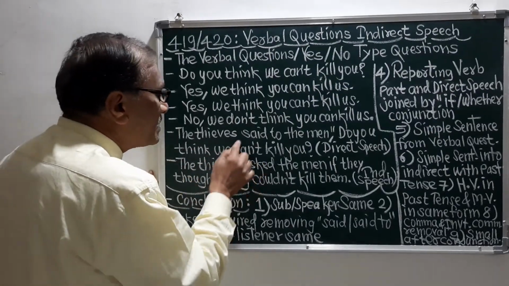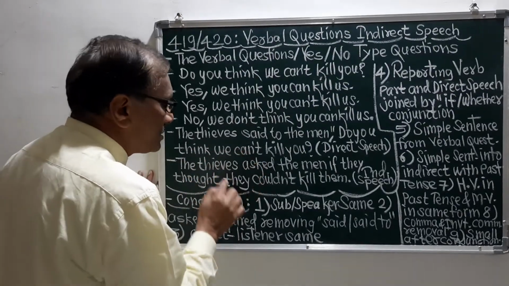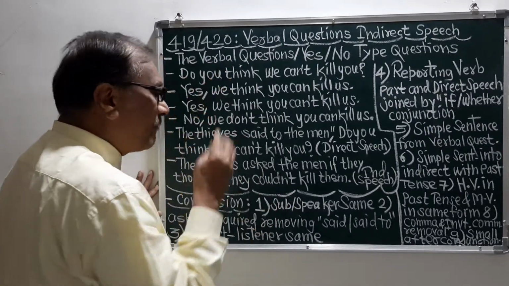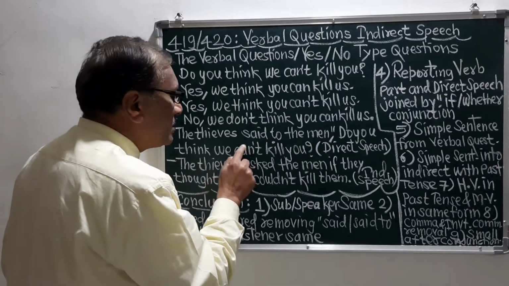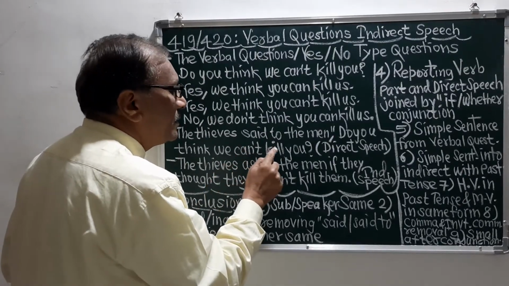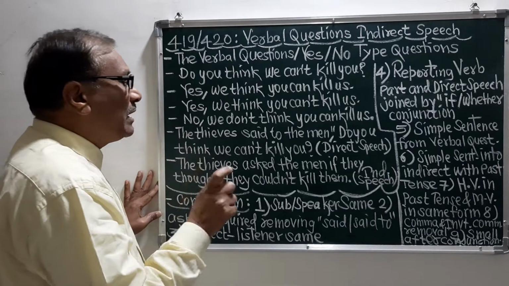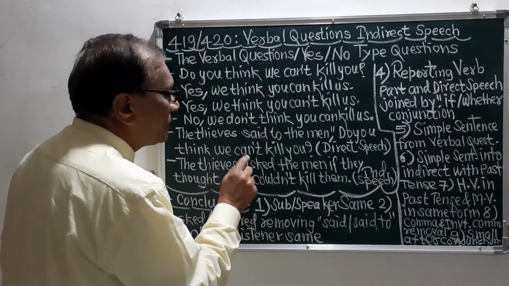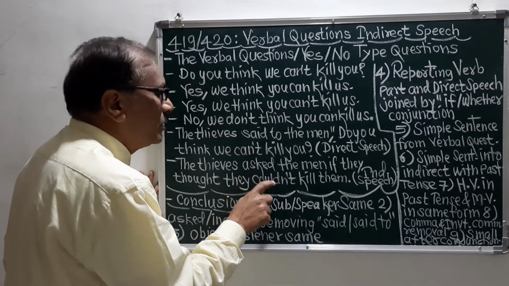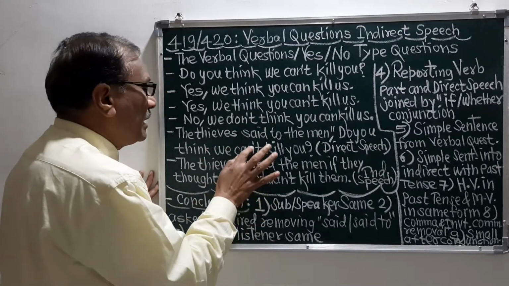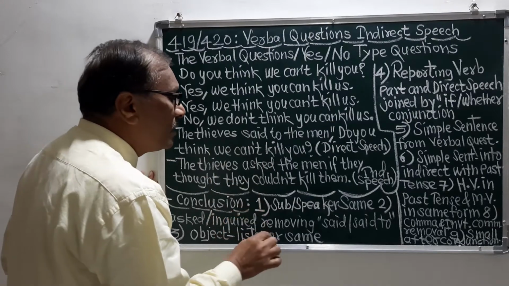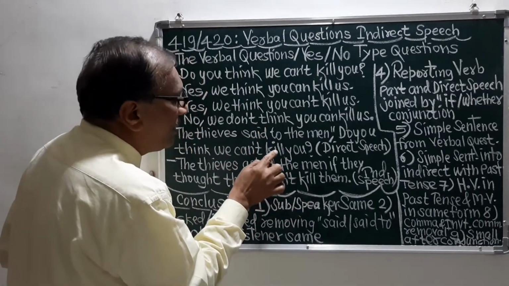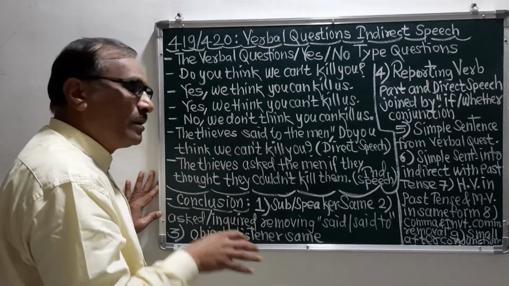Then this "can't," meaning "cannot," has become "couldn't" or "could not." Remember, here is the helping verb and this is the main verb. When we are going into the indirect speech, the helping verb changes into the past form, and the main verb remains the same.